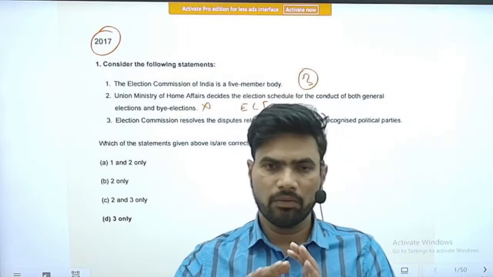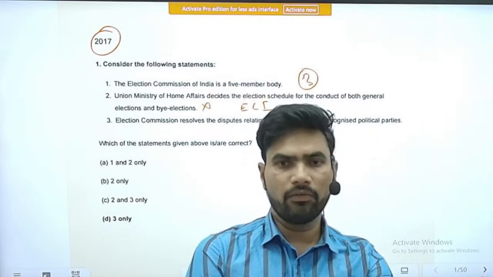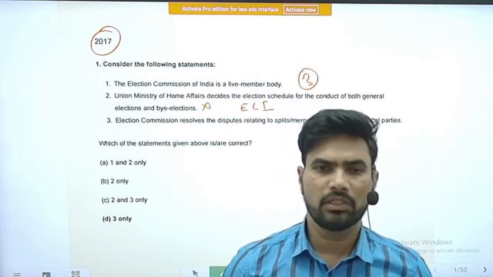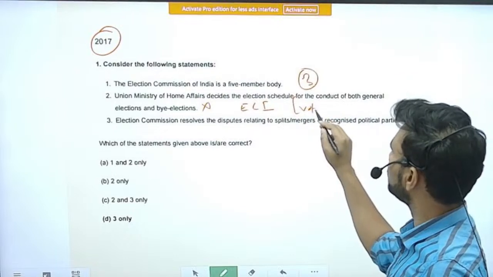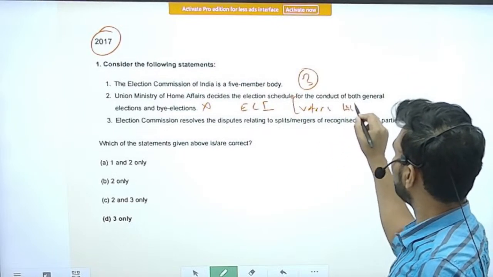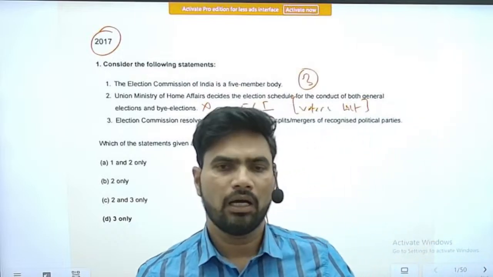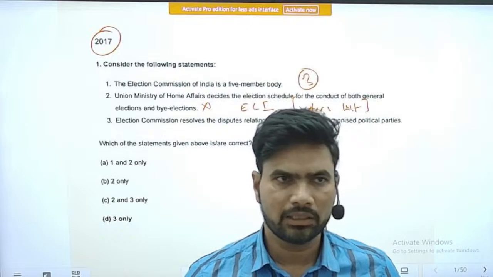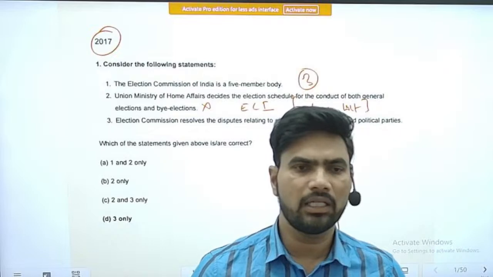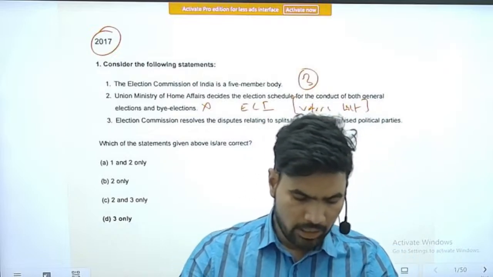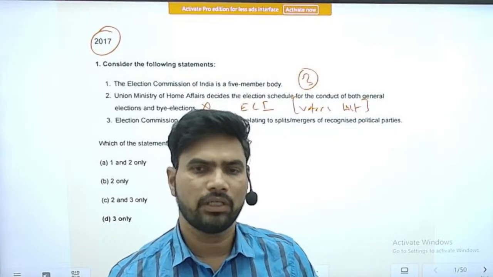Everything about the conduct of elections is done by the Election Commission of India only, including the preparation of the voters list, the declaration that so-and-so candidates have won the elections, and handing over the certificate that they have been elected. Till that, everything is taken care of by the Election Commission of India only.